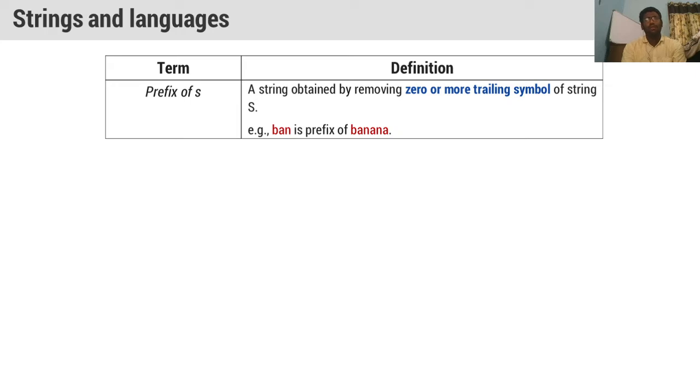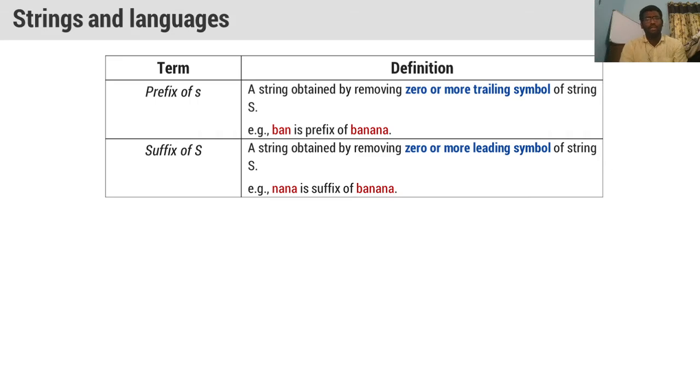What is the prefix we can take? ban is a prefix. We remove the trailing symbols, the symbols that arrive in the last, and the possible strings we get are called prefixes. B is a prefix, BA is a prefix, BAN is a prefix, BANA is a prefix. Like that there are several prefixes.